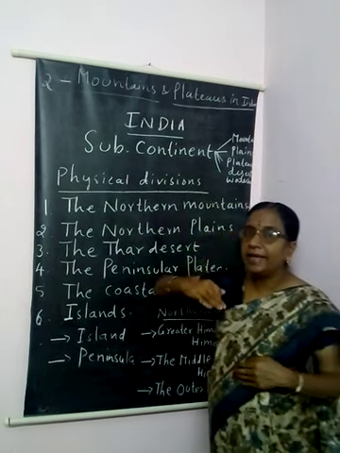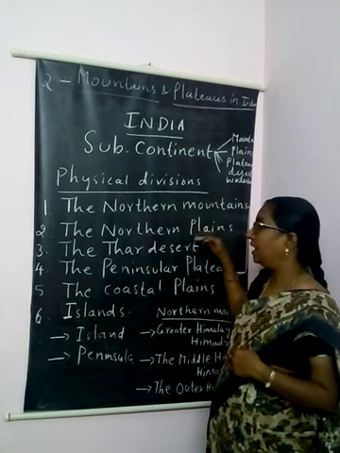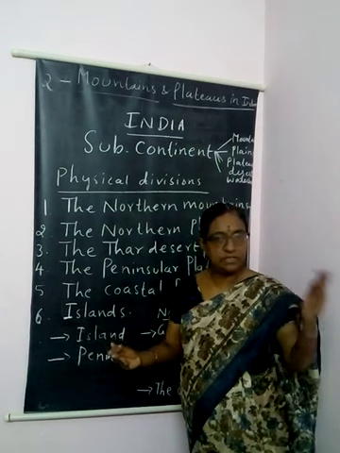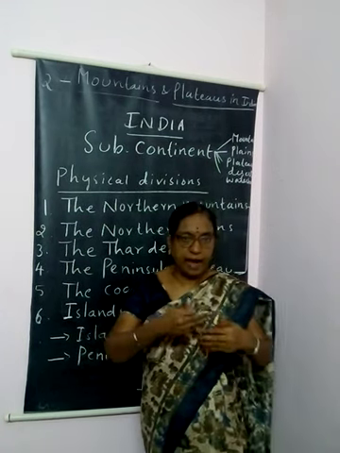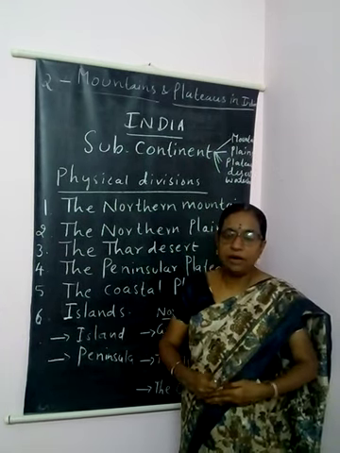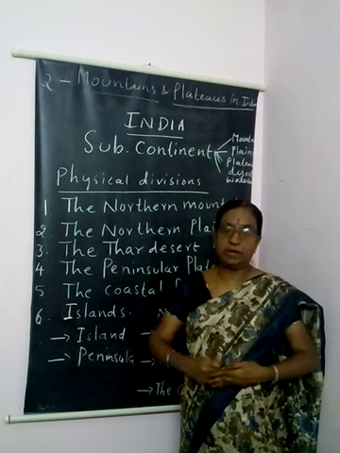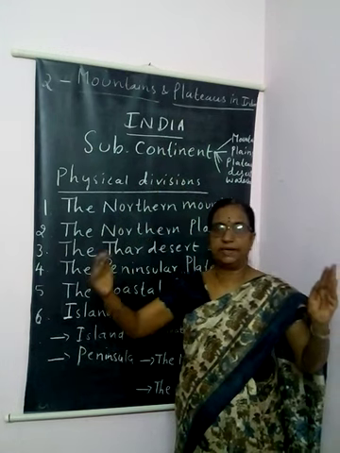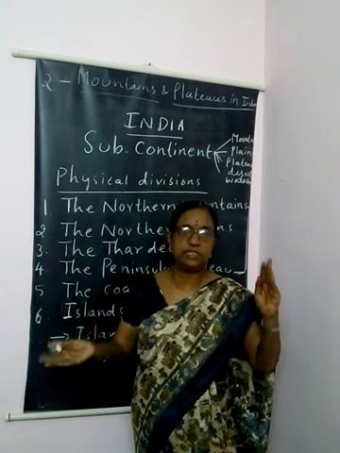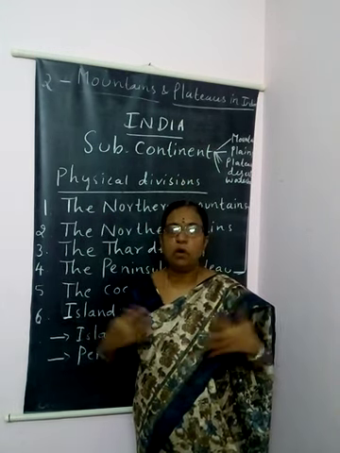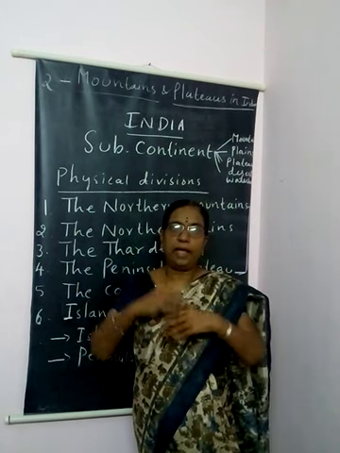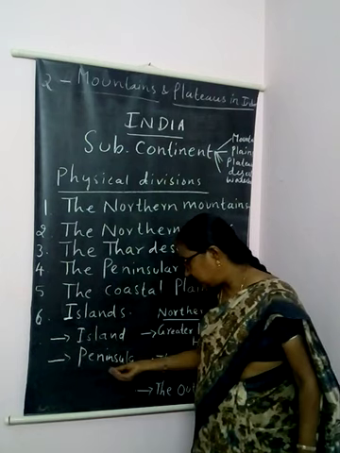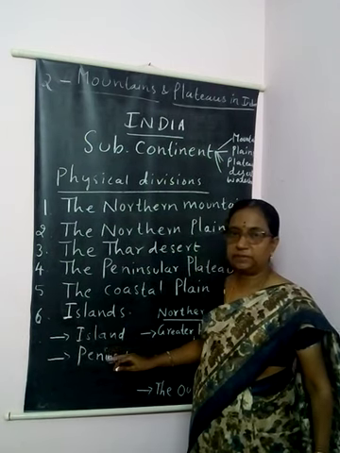That is why India is called a peninsular plateau, because on the east we have the Bay of Bengal, on the west the Arabian Sea, and southwards the Indian Ocean, and up we have land. So such lands are called peninsulas.